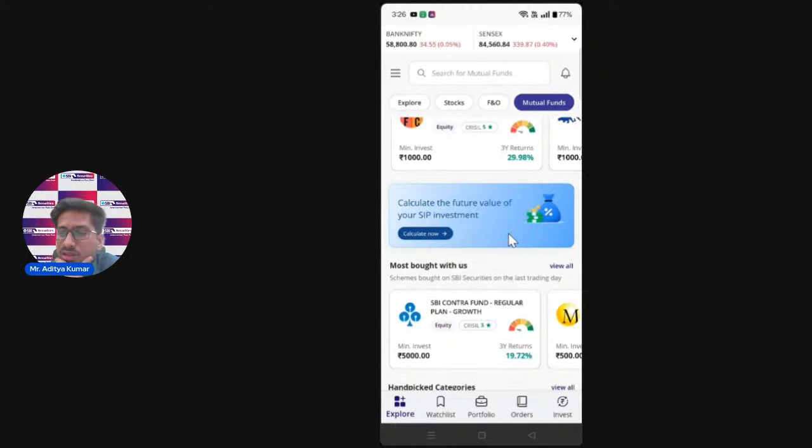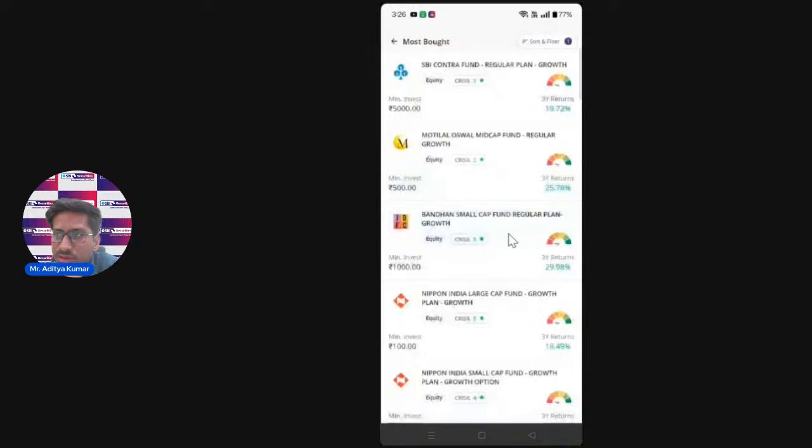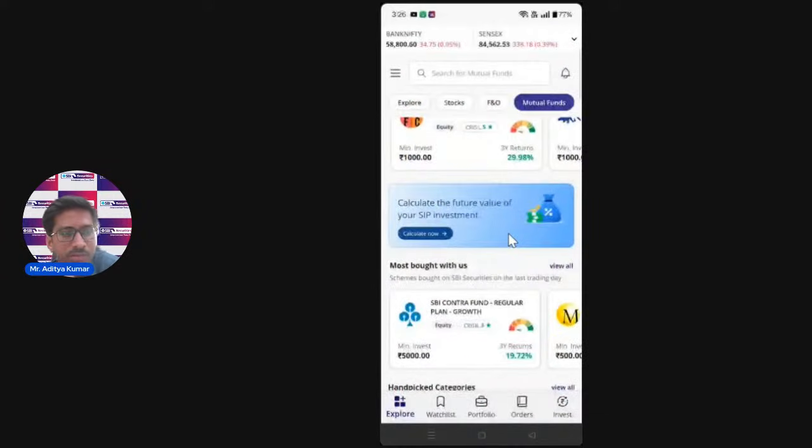They can go through this list and see how people are reacting or doing in the market, which funds they are looking at in the SBI Securities app.